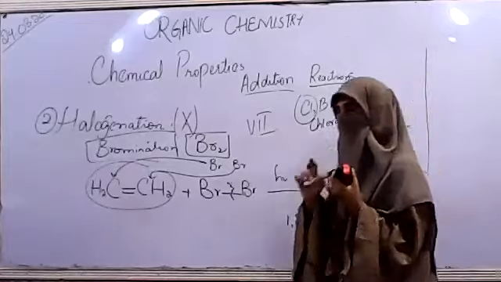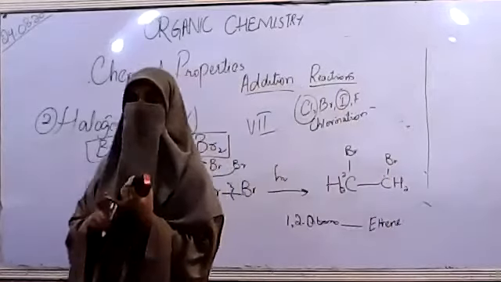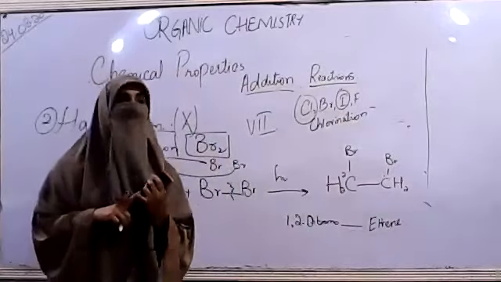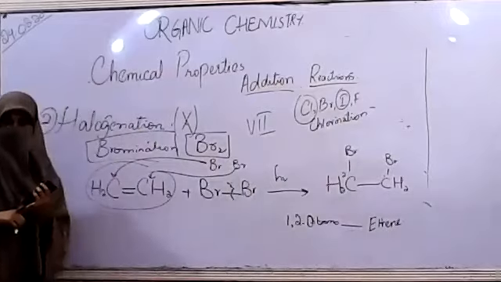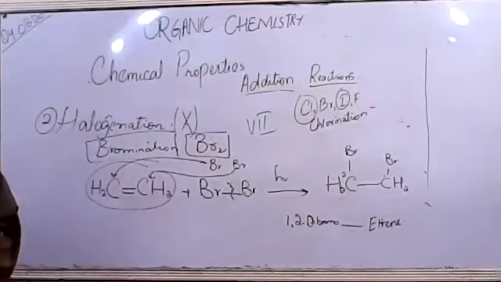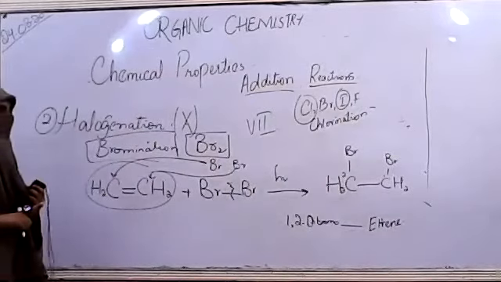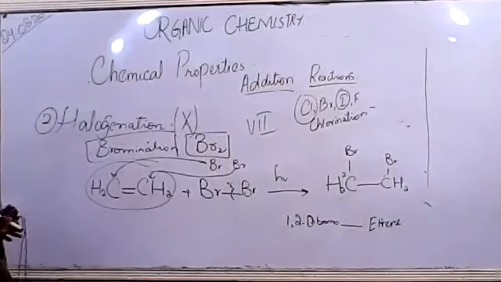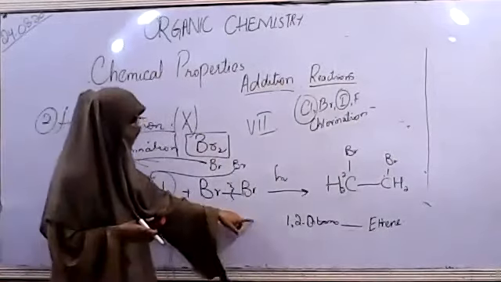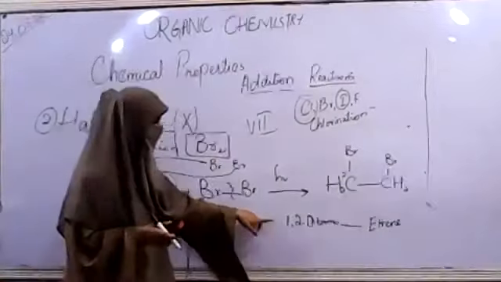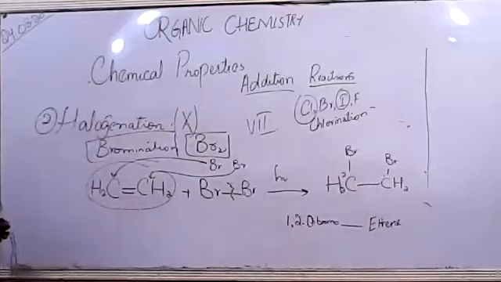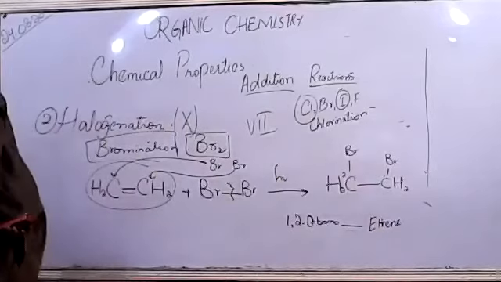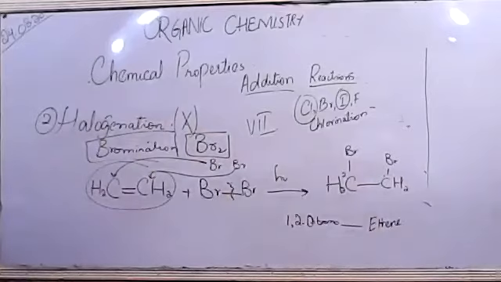If we took a simple alkane, which undergoes substitution reactions, removes hydrogen atoms and performs simple halogenation, then we would name it as an alkane, meaning ethane. But in this case, we have ethene, 1,2-dibromoethene. Clear? So this is the halogenation reaction, in which alkenes undergo an addition reaction and form a dibromoethene compound. Clear?